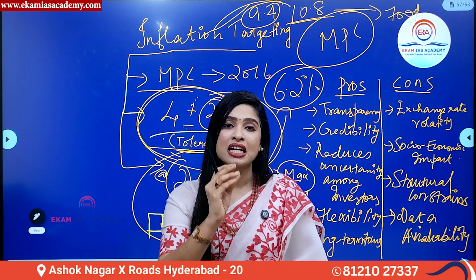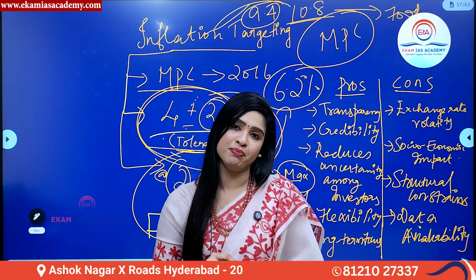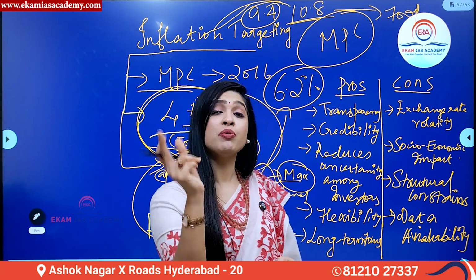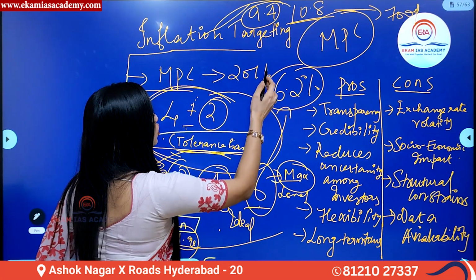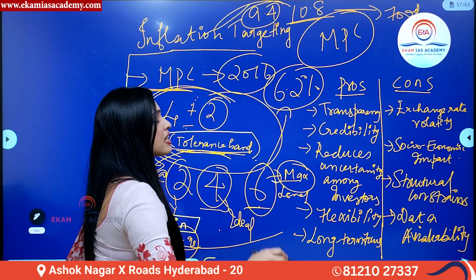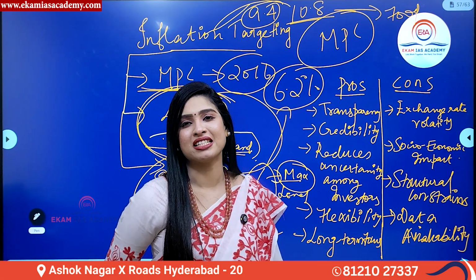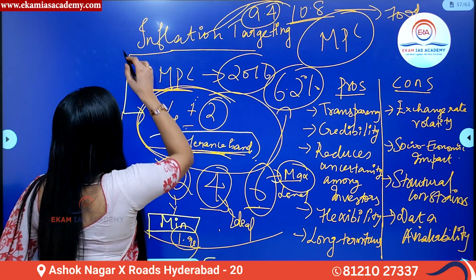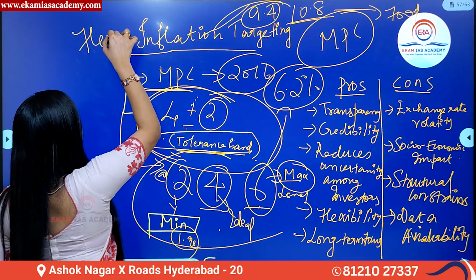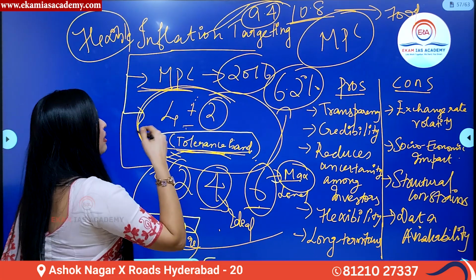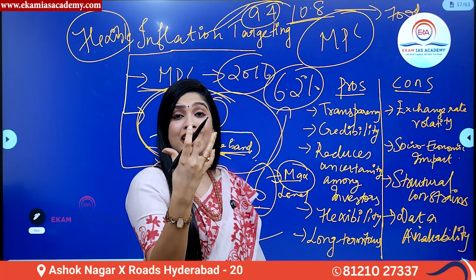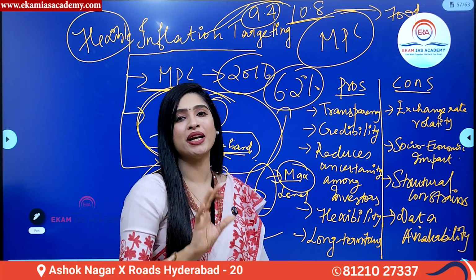That is called the Consumer Price Index. This was decided in the 2016 Monetary Policy Committee meeting, along with adopting flexible inflation targeting. This inflation targeting is also called flexible inflation targeting. For the very first time, India had a formal inflation targeting mechanism since 2016.